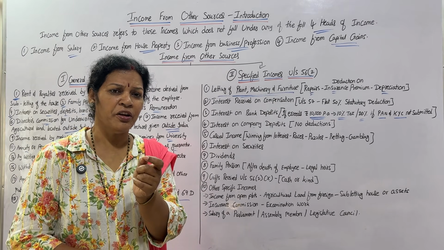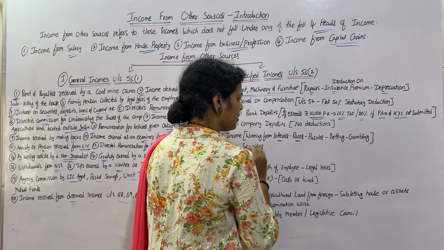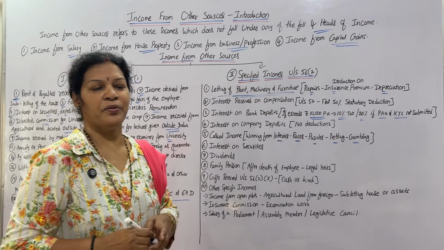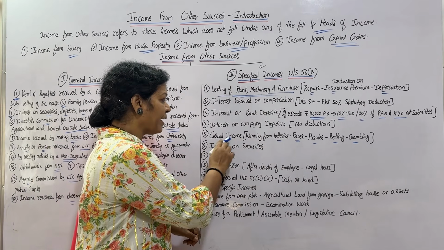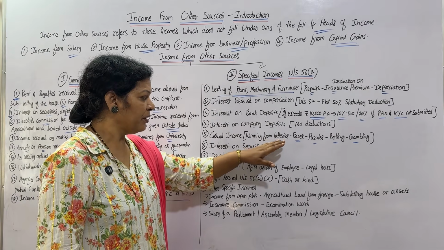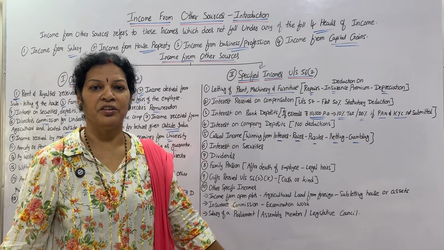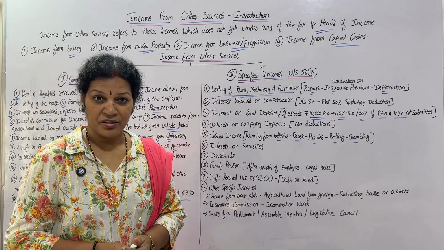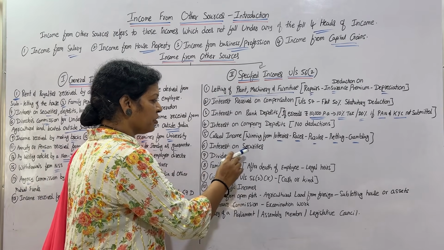Casual income means few incomes are mentioned like winning from lotteries, races, puzzles, betting, gambling. These kind of transactions are considered as casual income. There is no consideration. If you are getting income from winning lotteries, races, puzzles, betting, gambling, no consideration. Everything is charged. Everything is taxable. It is considered as income from other sources. Okay, total chargeable.